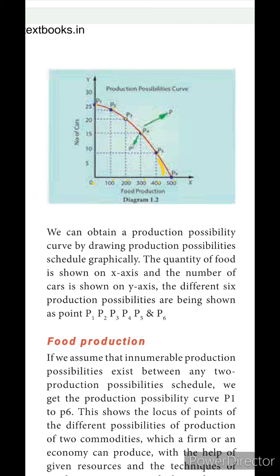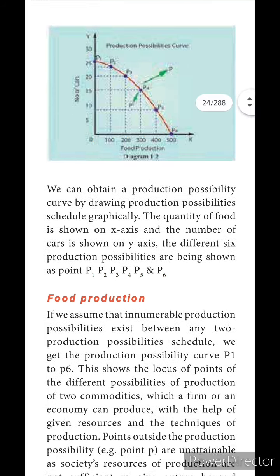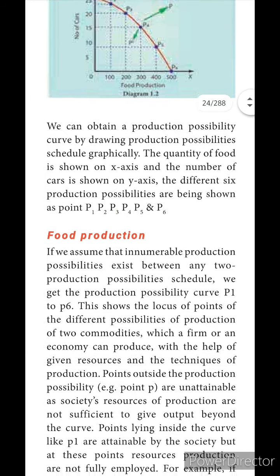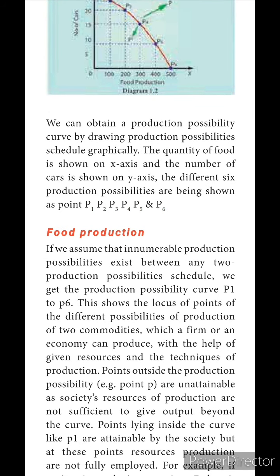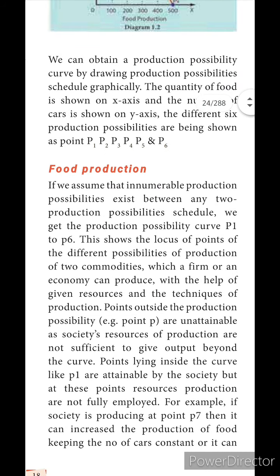The interior they have given as P7, isn't it? That means what they are saying here, P7, in that one, if you are utilizing fewer resources, when we are decreasing there, the production won't come that much. If society is producing at point P7, it can increase the production of food, keeping the number of cars constant.